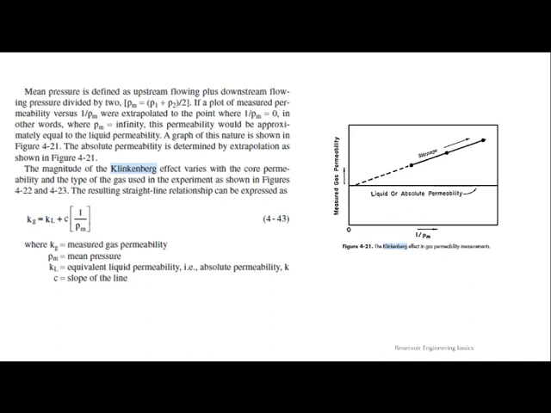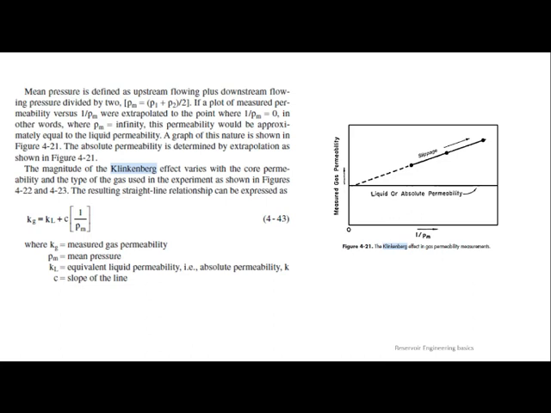Imagine P1 and P2 are there. P1 should always be high compared to P2. If P1 is higher than P2, then flow will happen from P1 to P2. This is the concept. It is happening inside your reservoir well. So when P1 is around 2000 psi and P2 is around 1000 psi, what will be the average of this one? Pm will be 1500 psi, right?